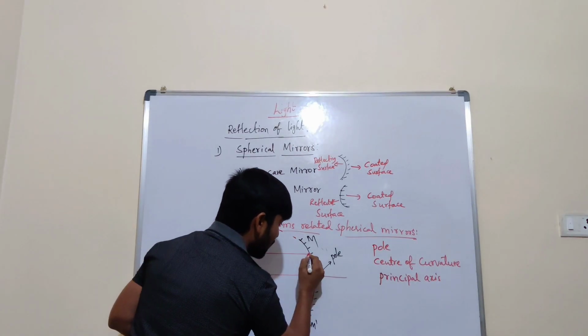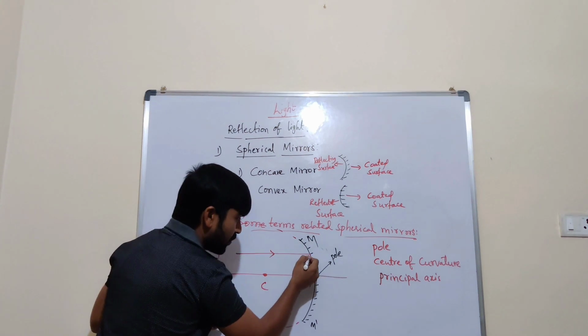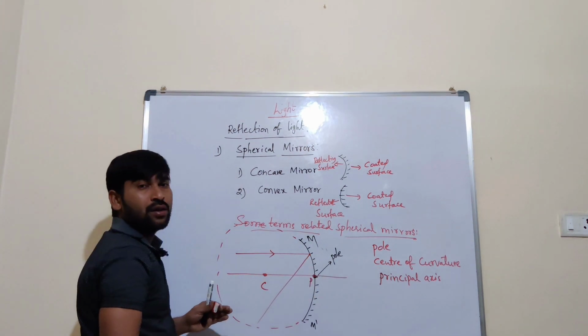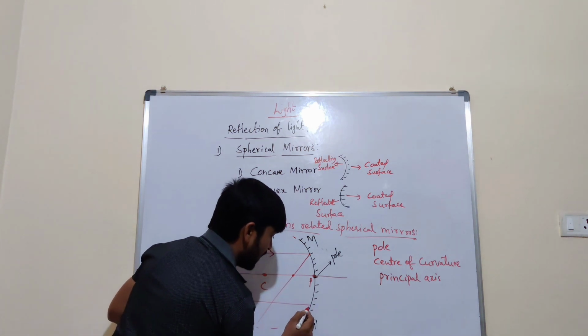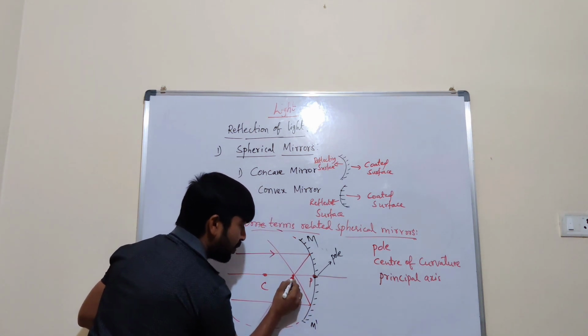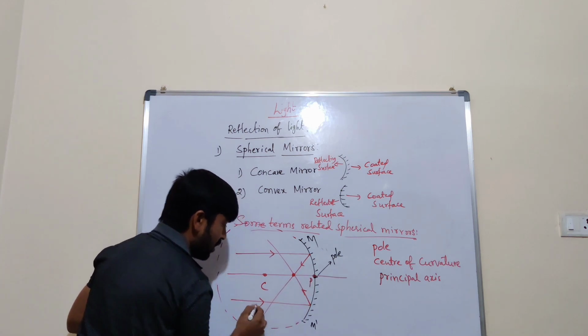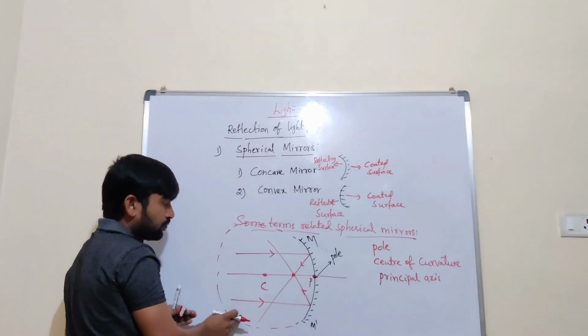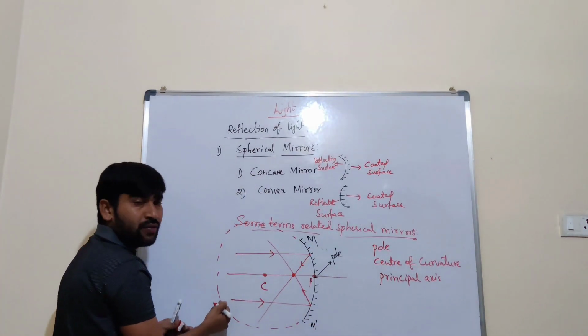When a ray strikes on a mirror surface, it should be reflected back. Here also, when it strikes here, it should be reflected back and it passes through one point. Here, these two incident rays strike on the mirror surface, and they are reflected back.